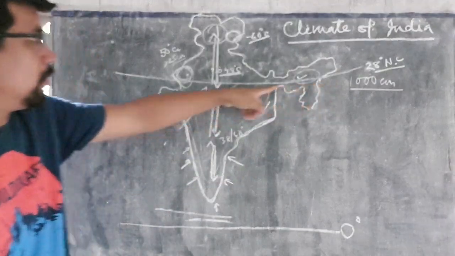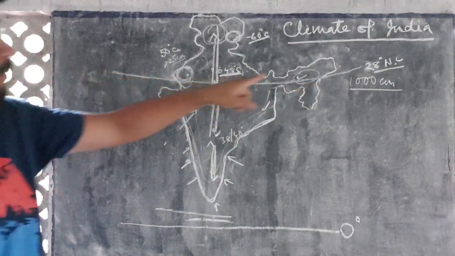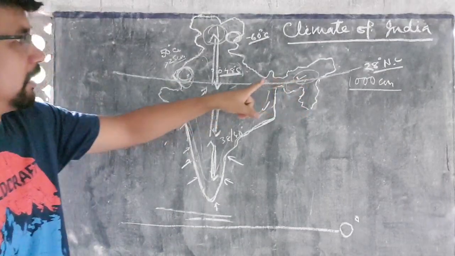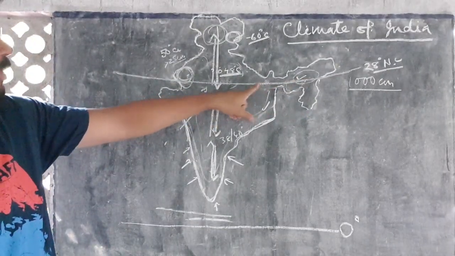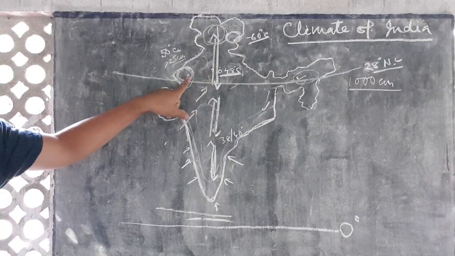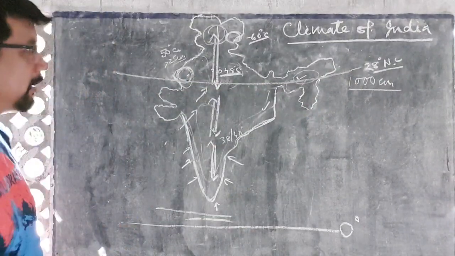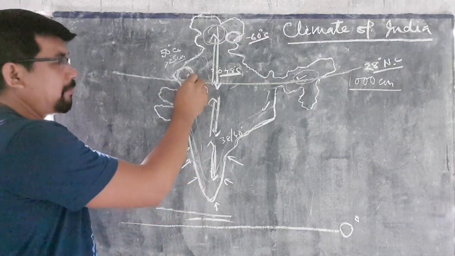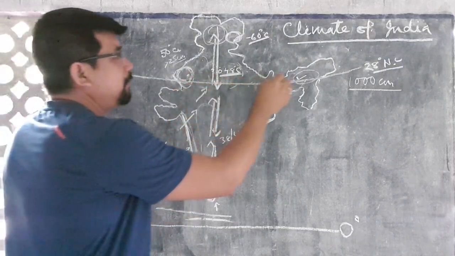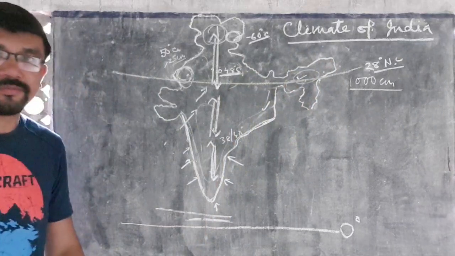On the same line of latitude you see the Brahmaputra Valley, West Bengal, Bihar, Rajasthan; these states are there. But you see now, the regions experience different types of climatic conditions.